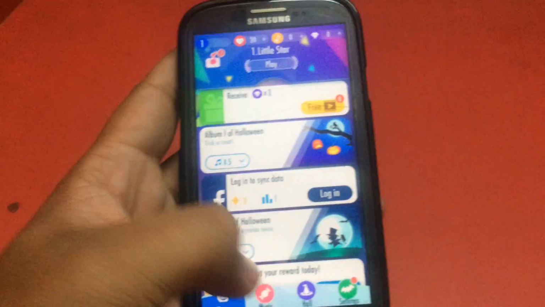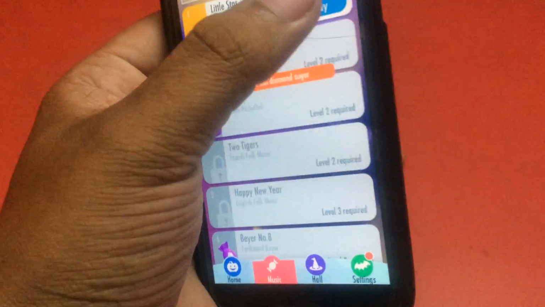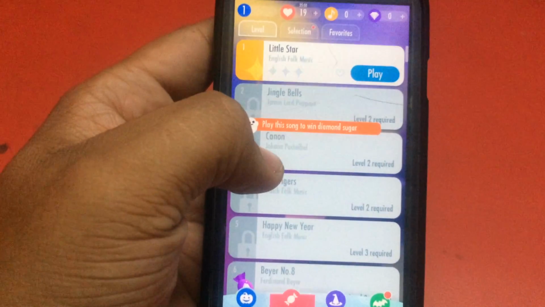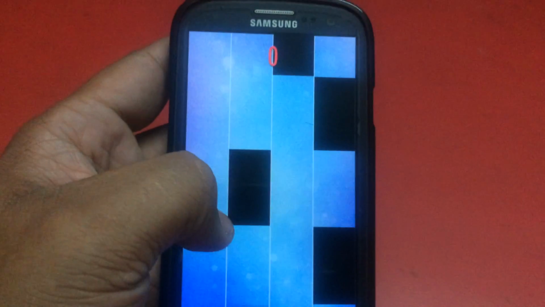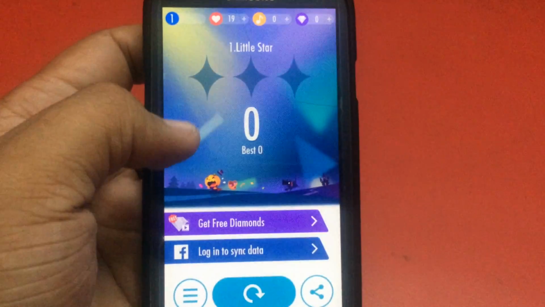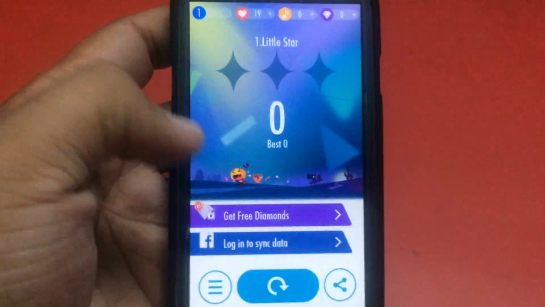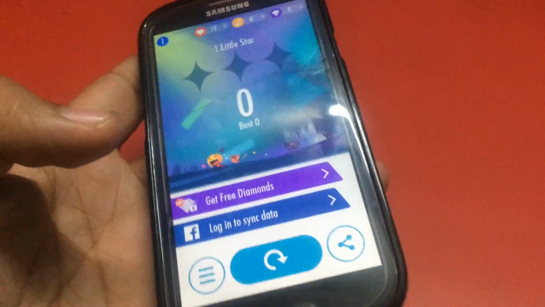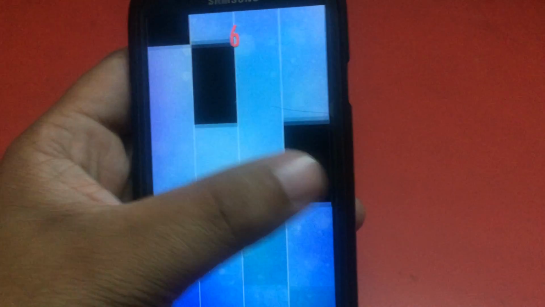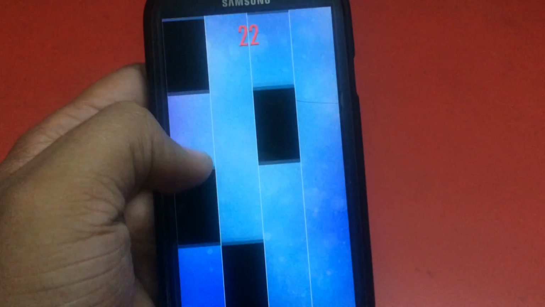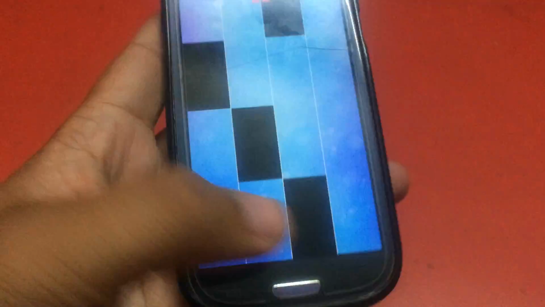You have to do one thing: you can select the music in which you want to play, and you select the play button. Now you can see the timing depends upon how many tiles pass by, and you can see the score. Some ads also come in between. So let's play it. This is the way you can play this game, and it is a very famous game. As per your convenience, you can do it.